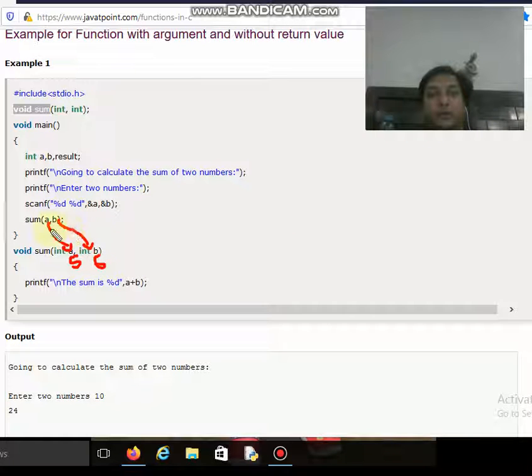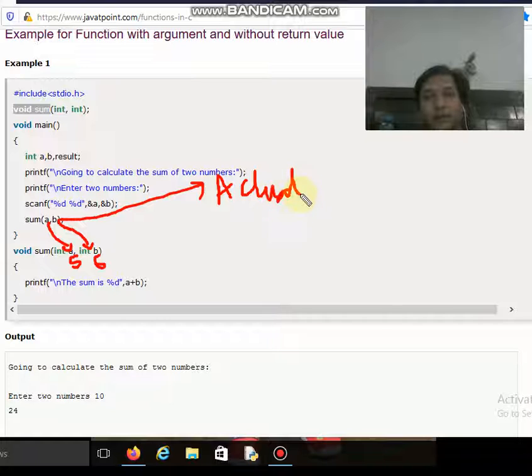More important thing I want to tell you: the values which are actually passed from the calling function are called, it's a very important concept and frequently asked in examinations, what are these parameters called.